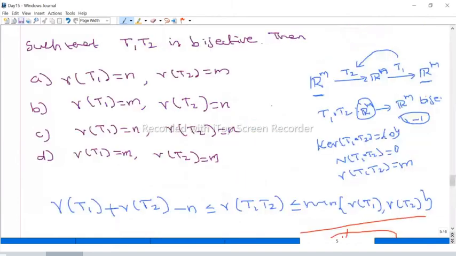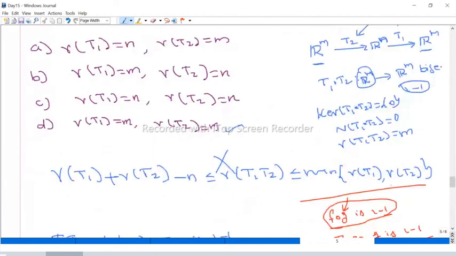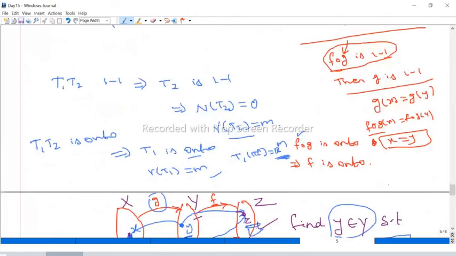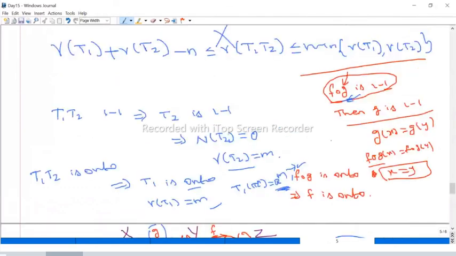What is the last one? Here we don't use this formula, but you should know this one. Whenever the composition is 1-1, from the right hand side, the first function is 1-1. If the composition is onto, from the left hand side, the first function is onto. So once you know it's 1-1, the nullity is 0. If it is onto, the rank is full rank. So that is an important thing.